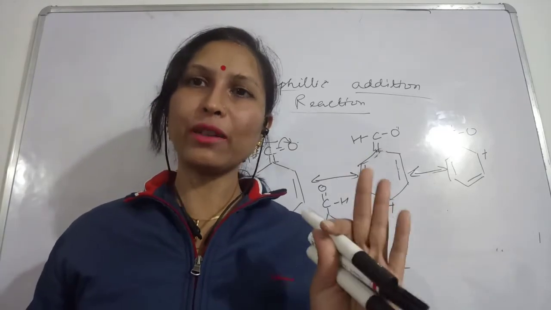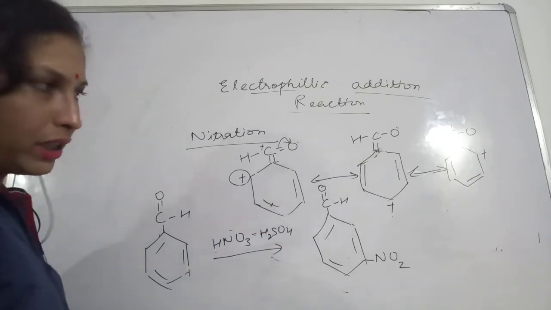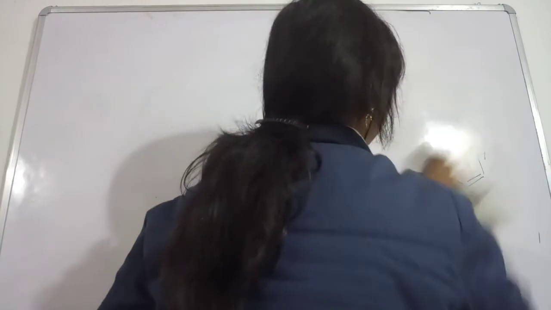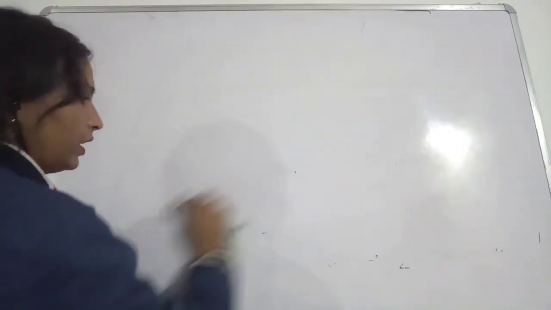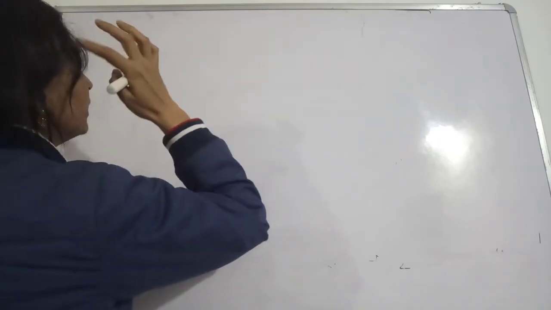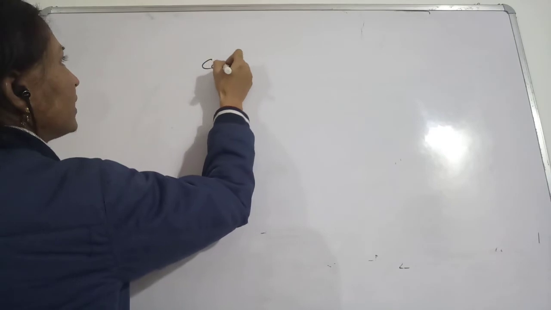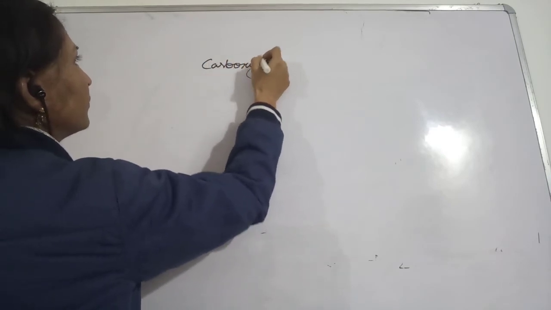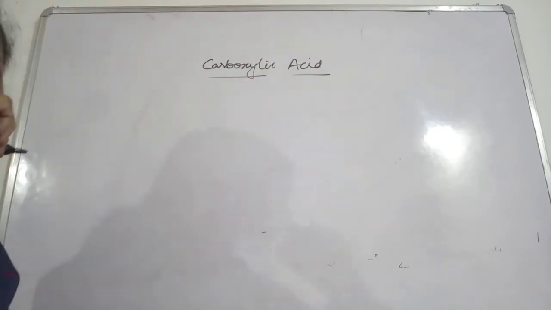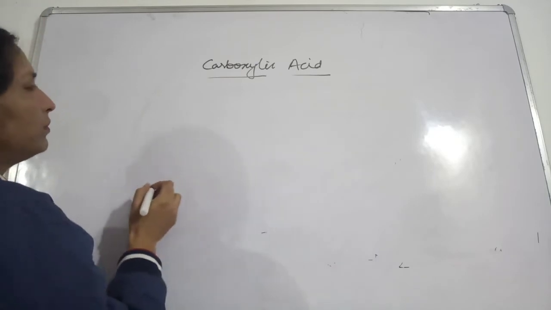So let's start with the nomenclature part. I'm rubbing this. I hope you understood. Note it down. Now next. Carboxylic acid, let's learn to name them. How are we going to give the IUPAC name?